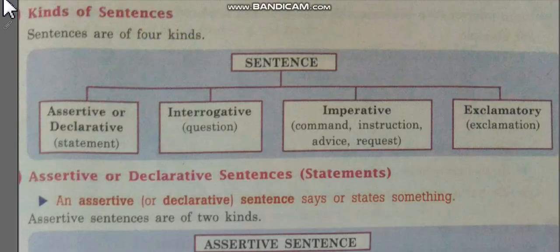Now let us discuss kinds of sentences. Sentences are of four kinds. Sentence number 1 is assertive or declarative. Number 2 is interrogative. Number 3 is imperative. And number 4 is exclamatory. Assertive, we can call it declarative sentence. As stated here, assertive or declarative sentences mean statements.